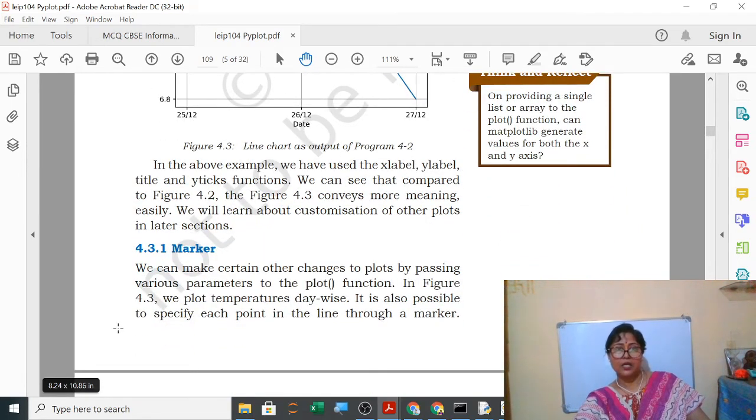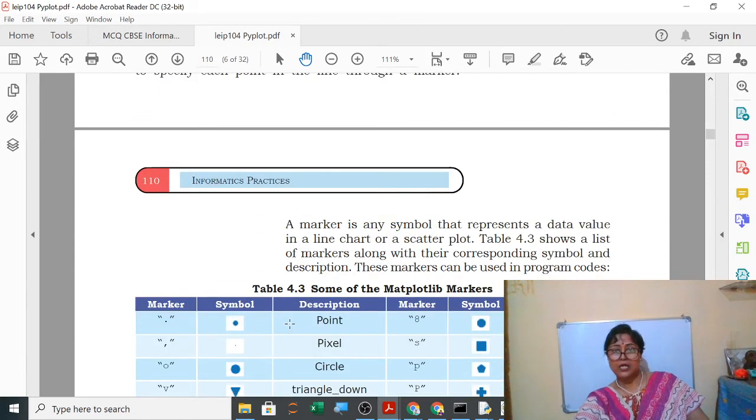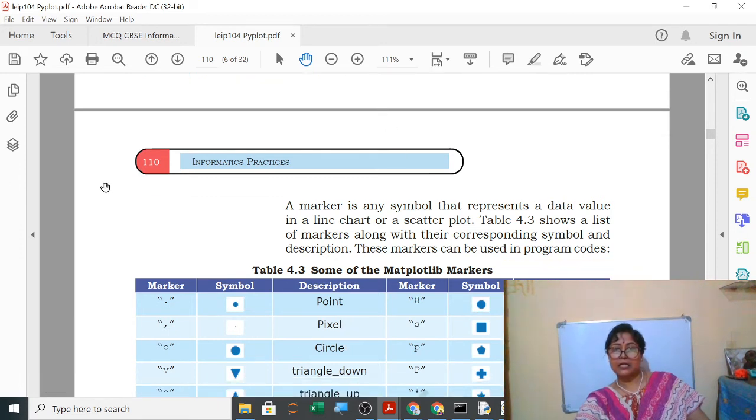Now marker. We can make certain other changes to plots by passing various parameters to the plot function. In the earlier figure we plot temperature day wise. It is also possible to specify each point in the line through a marker. So here now you can show these markers. A marker is any symbol that represents a data value in a line chart or a scatter plot.